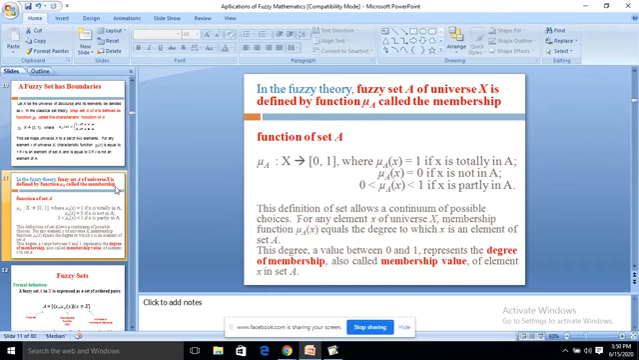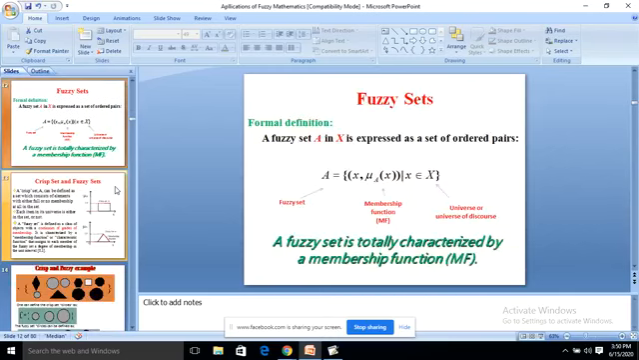This definition of set allows a continuum of possible choices for any element X of universe X. Membership function mu A of X equals the degree to which X is an element of set A. This degree, a value between 0 and 1, represents the degree of membership, also called membership value of element X in set A.